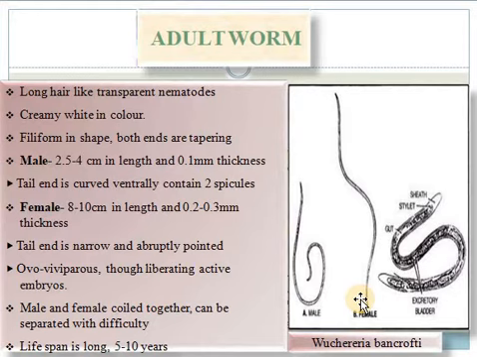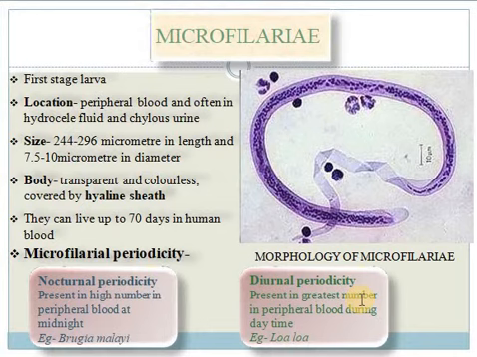If we discuss the lifespan of the organism, it is very long, around 5 to 10 years. Now we will discuss the first stage larva, that is microfilariae. The microfilariae larva exists in the peripheral blood, often in the hydrocele fluid and chylous urine. Its size ranges from 244 to 296 micrometers in length and 7.5 to 10 micrometers in diameter. Its body is covered by a transparent hyaline sheath. They can live up to 70 days in human blood.